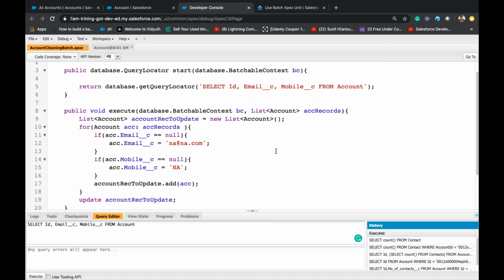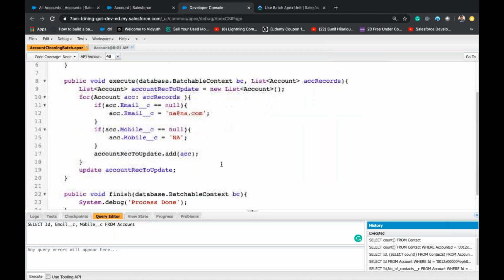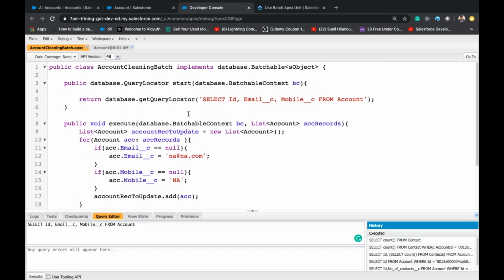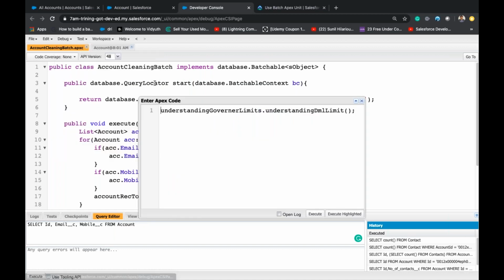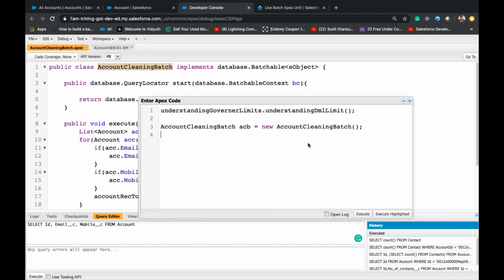So now how to execute this batch? Once this batch is done, we can schedule it or we can execute it from any of the options. Let's execute it from the debug, sorry, anonymous window. So first we need to create an instance of it, ACB, which means account cleaning batch, is equal to new. This is how we generally execute a class, by creating an instance on the name of the class.